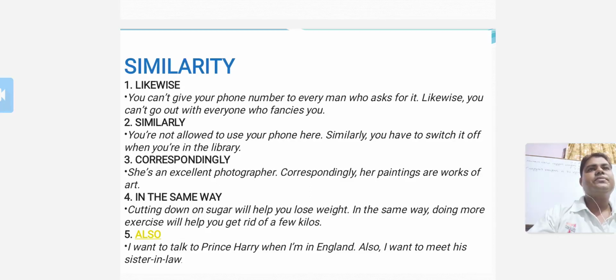In the same way. Example, cutting down on sugar will help you lose weight. In the same way, doing more exercise will help you get rid of a few kilos. Next is also. Example, I want to talk to Prince Harry when I am in England. Also, I want to meet his sister-in-law.